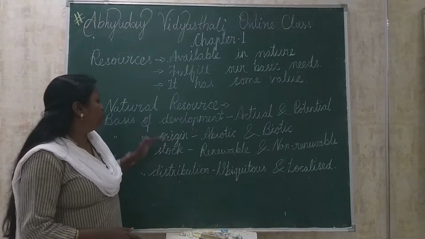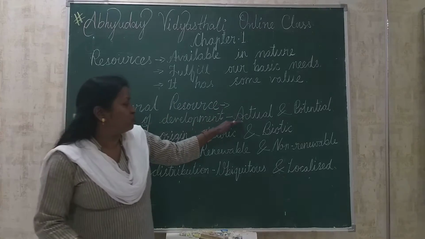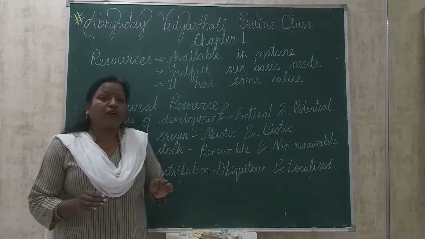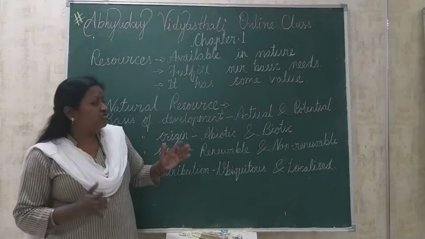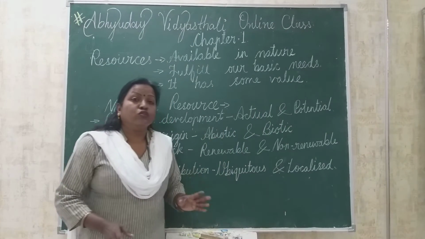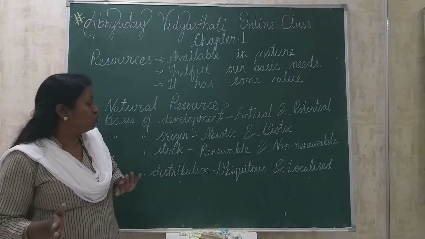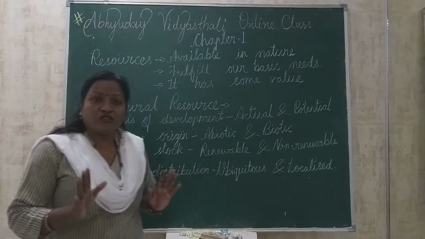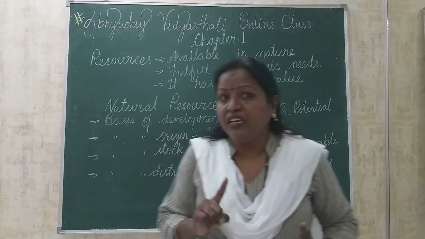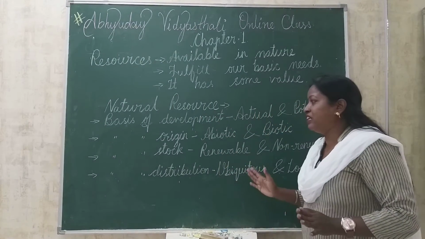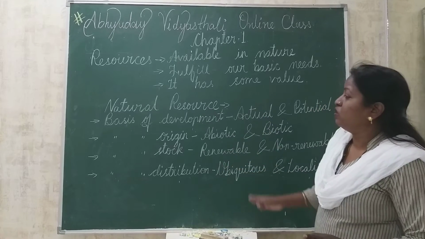That is why, on the basis of development, actual resources are those resources whose quantity is known to us. Potential resources are those resources whose quantity is not known to us. Okay, this is all about the first category. And now move to the second category. Second category is on the basis of origin.